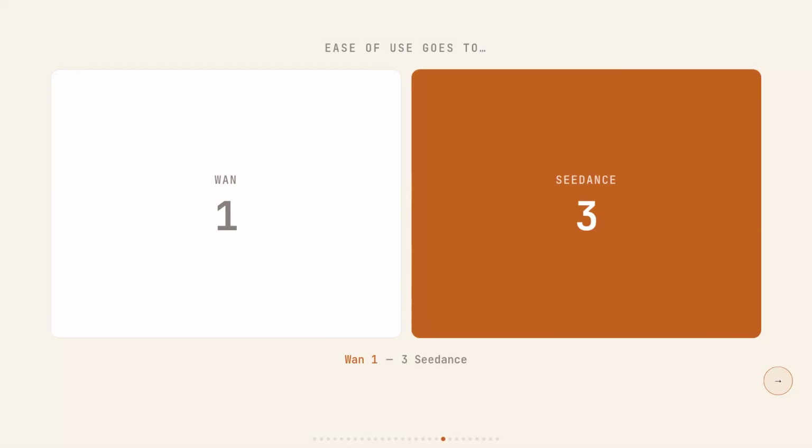Seedance takes ease of use because Dreamina is a genuinely better zero-code experience, and the managed API is simpler to wire up fast. I expected the self-hosting flexibility to swing this one for Wan, but for most teams who aren't running their own GPU infra, Seedance is just easier on day 1. That puts Seedance up 3-1.